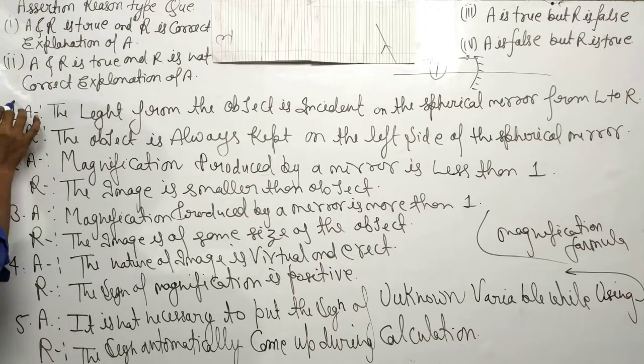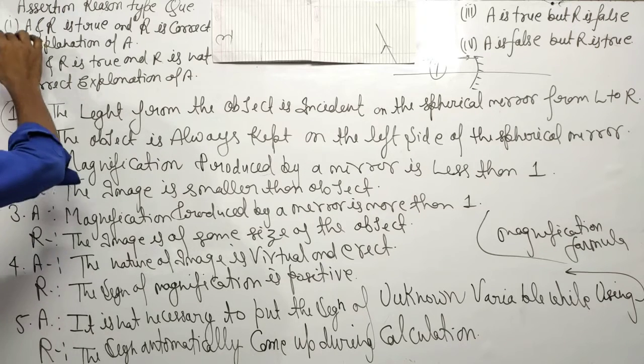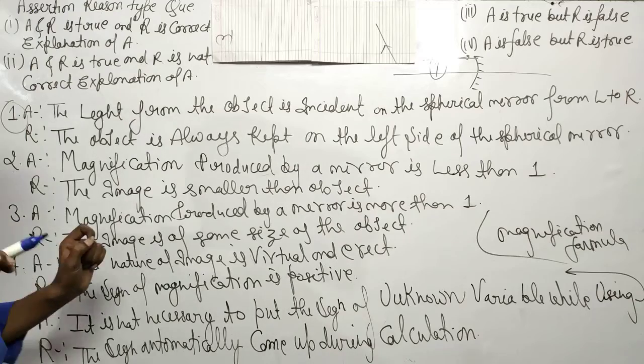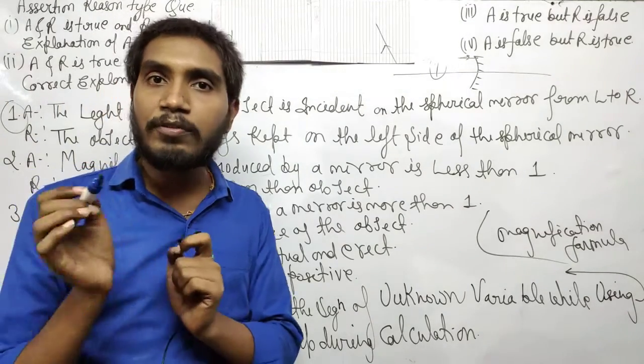Okay. So for this first question, option number 1 will be correct: A and R are correct, and R is the correct explanation of the assertion.